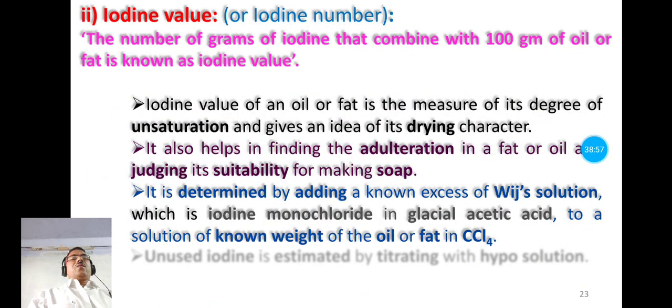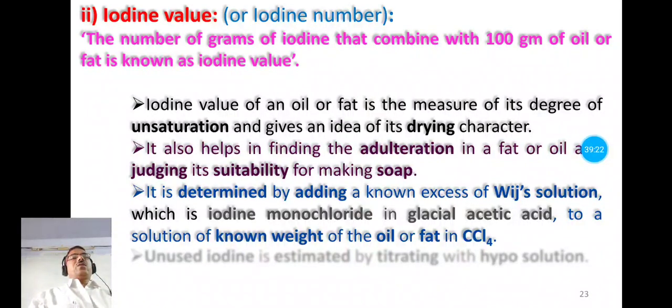Further, it also helps to determine the iodine value. It is a procedure for the determination of iodine value, and this iodine value of fat and oil is determined by adding a known excess of Wijs solution to a solution of known weight of oil or fat in carbon tetrachloride.